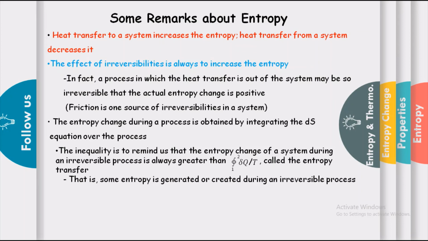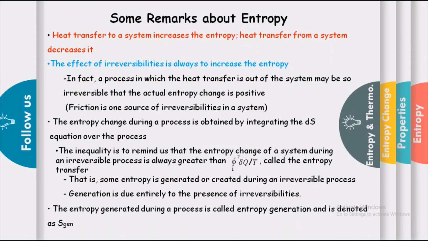That is, some entropy is generated or created during an irreversible process, and the generation is due entirely to the presence of irreversibilities. The entropy generated during the process is called entropy generation, and it is denoted as S generation.